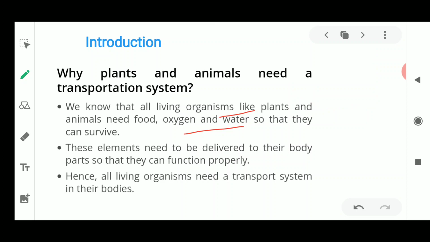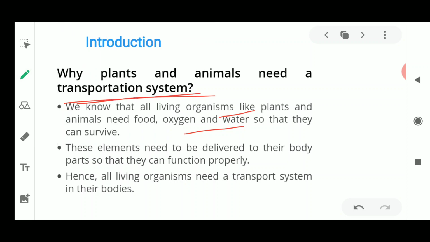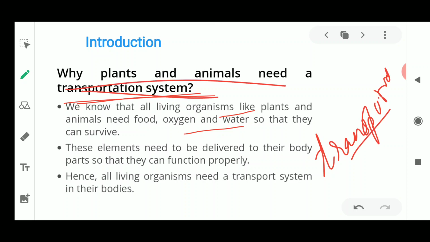Each and every organism needs to have this transportation system in a very well-mannered way, because of which things can be transported from one place to another. What is the need of this transportation system? The need is to carry the things necessary for survival, whether it is food, oxygen, or water.